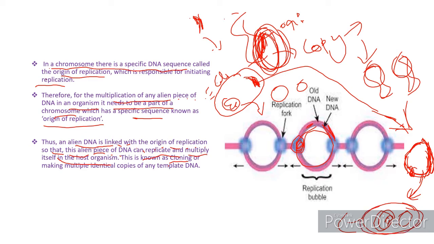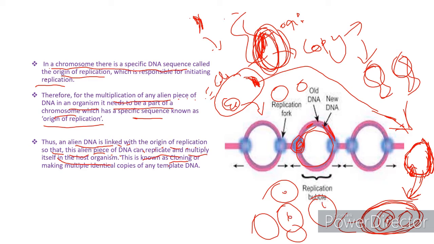What is meant by cloning? When this plasmid along with the desired gene is transferred into the host organism, it divides along with our desired gene. The process of this division is known as cloning. What happens in cloning? Cloning is making multiple identical copies of template DNA.